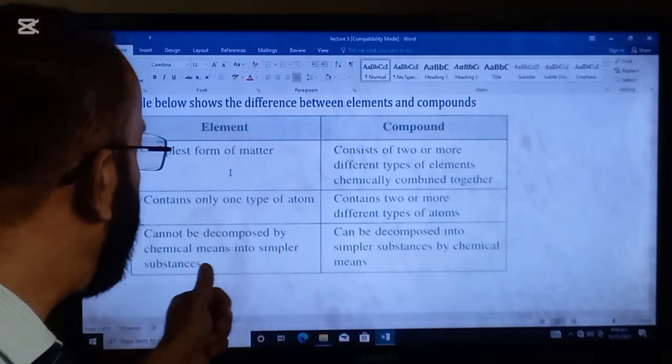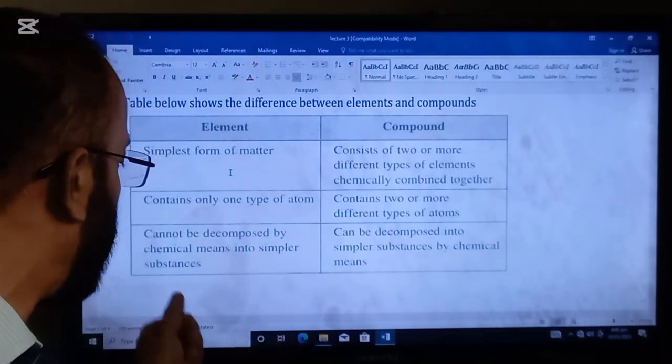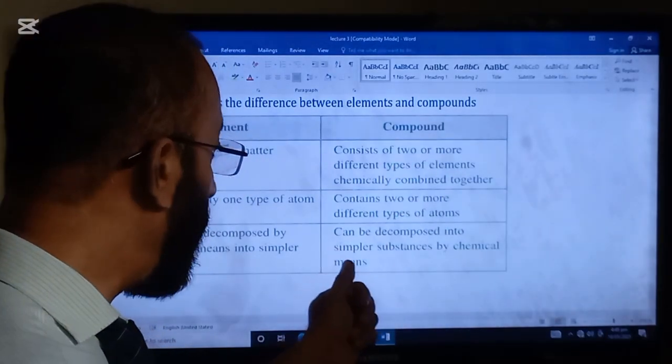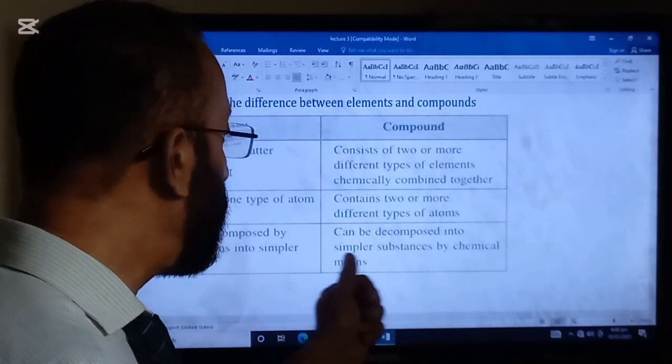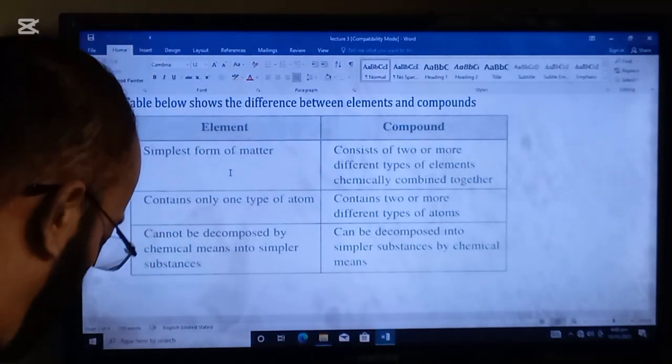Elements cannot be decomposed by chemical means into simpler substances, whereas compounds can be decomposed into simpler substances by chemical means.